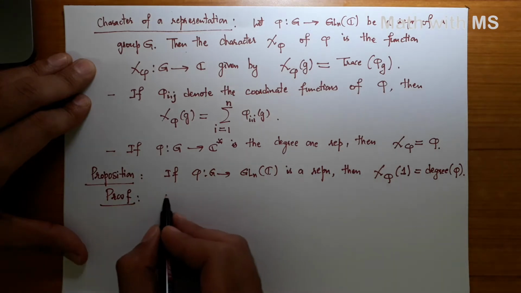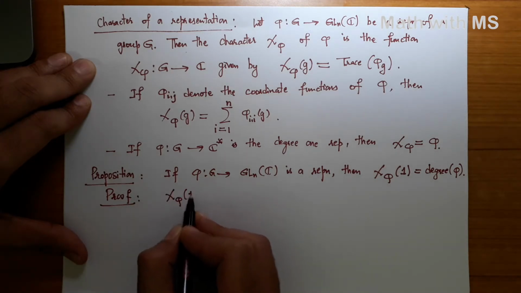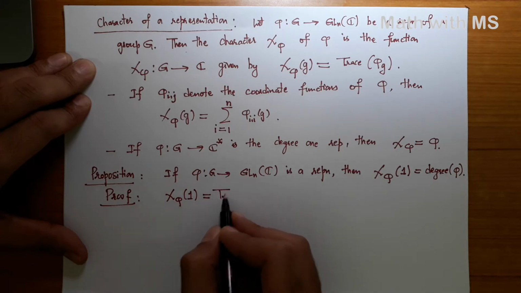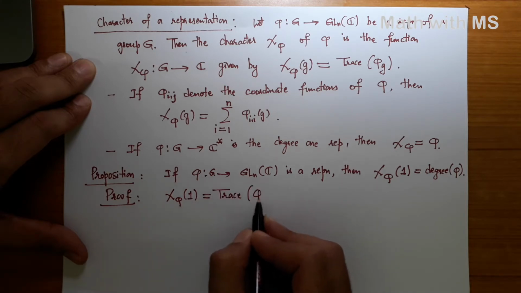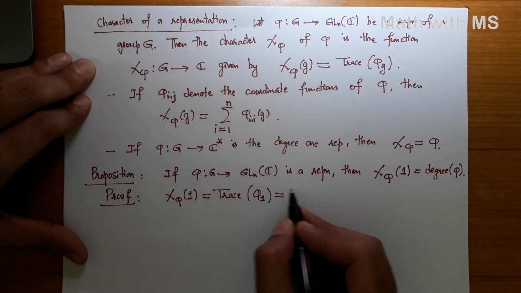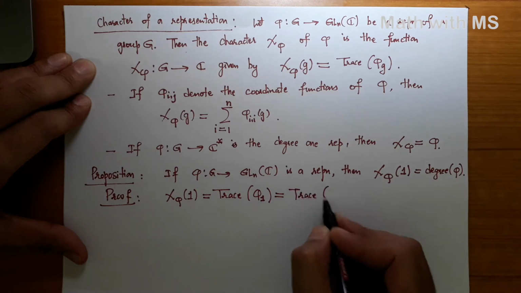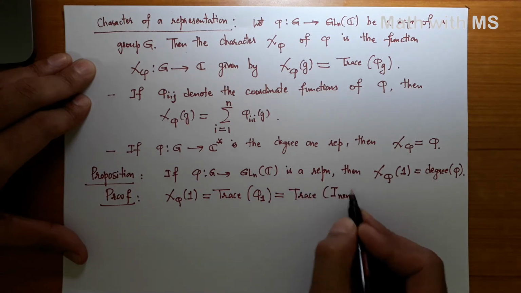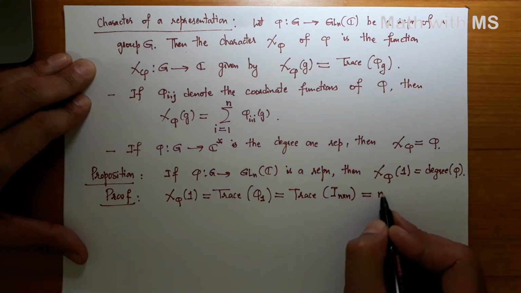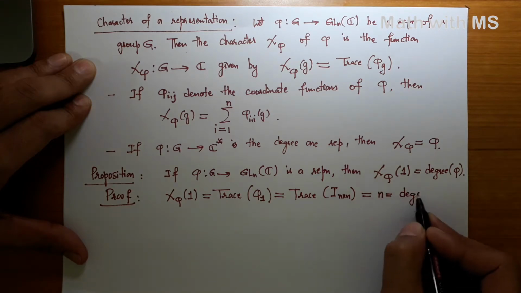That is something very obvious, because what is chi phi of 1? Chi phi of 1 by definition is the trace of phi of 1, but phi is a group homomorphism, so it is the same as the trace of the n by n identity matrix, which is precisely n, which is equal to the degree of the representation.